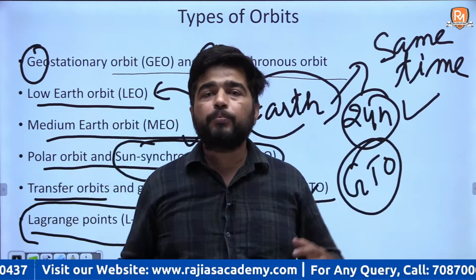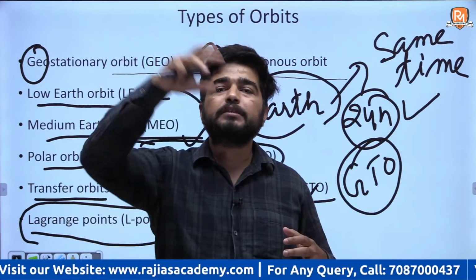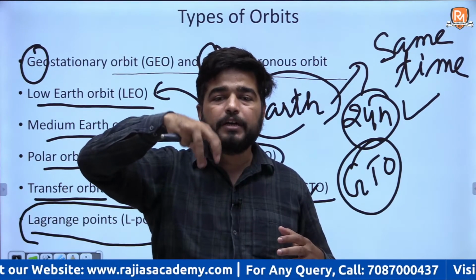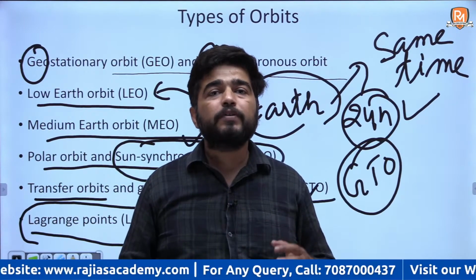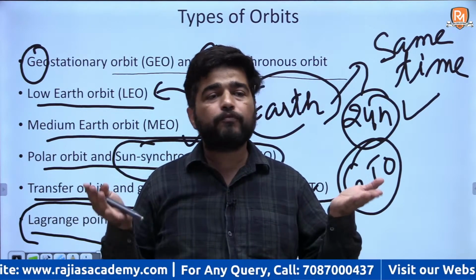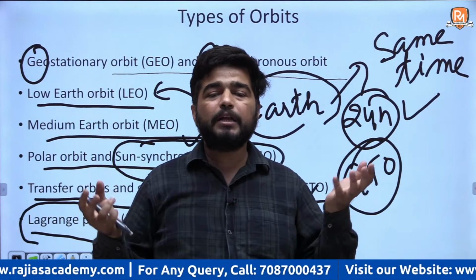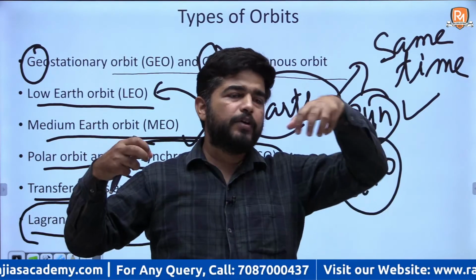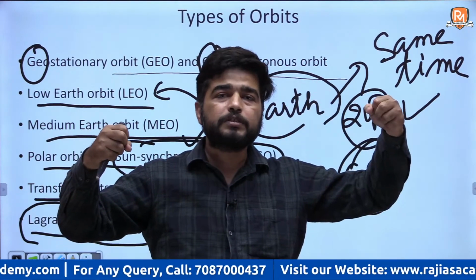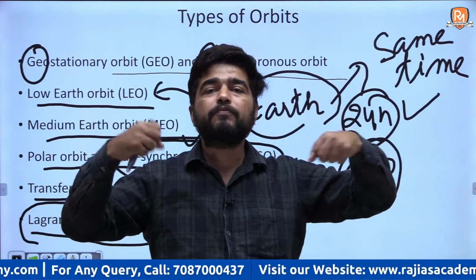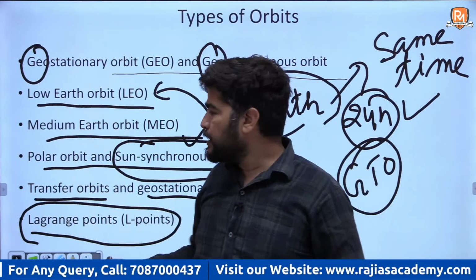So if you put any satellite there to observe the celestial bodies, it will remain there because these points have gravitational balance of both Earth and Sun. They will not be pulled towards Earth or towards the Sun, because the gravitational force at these points is in balance. So I will discuss these things in detail.